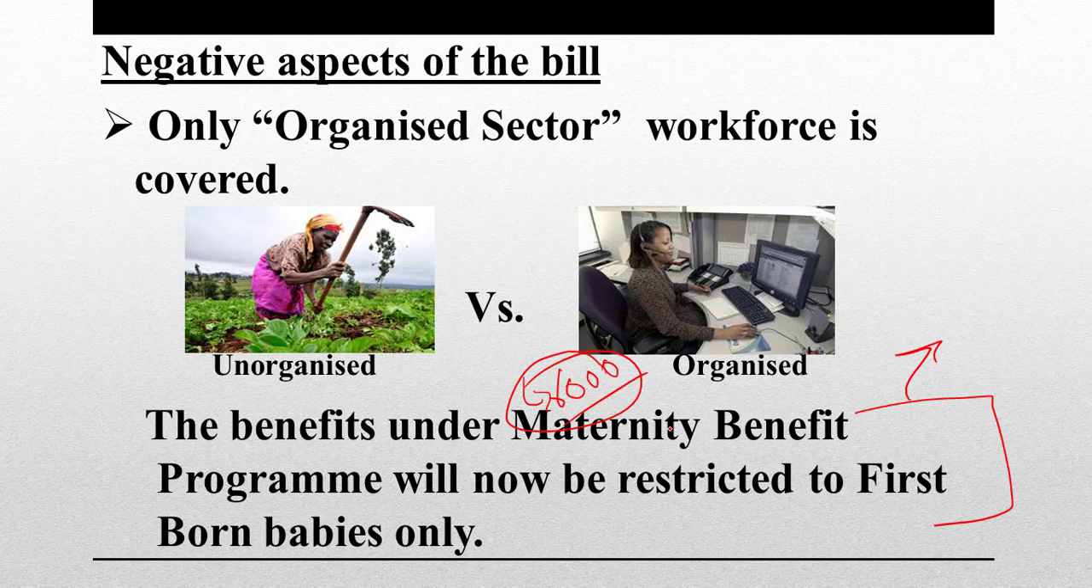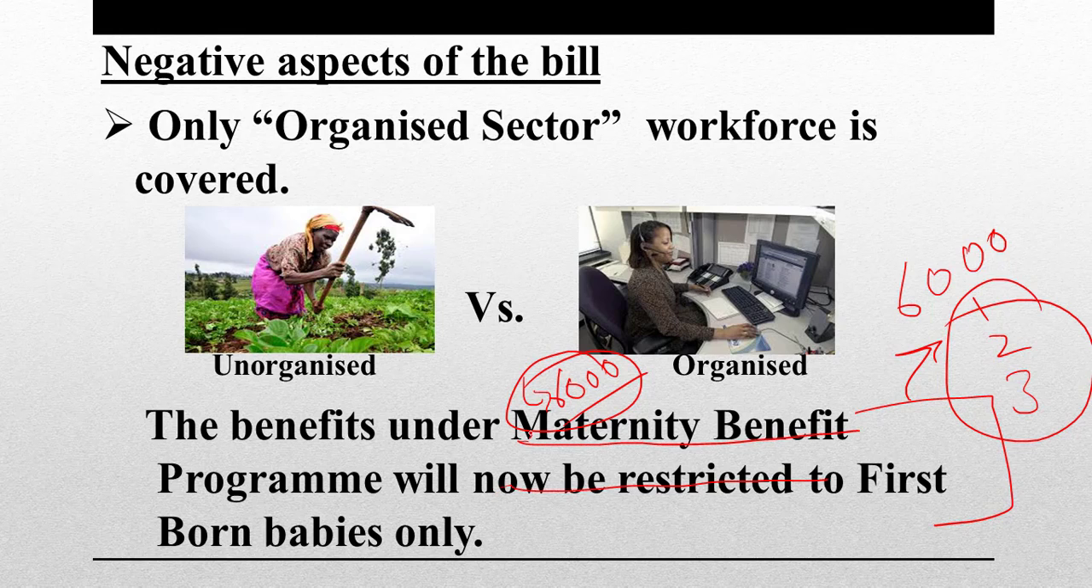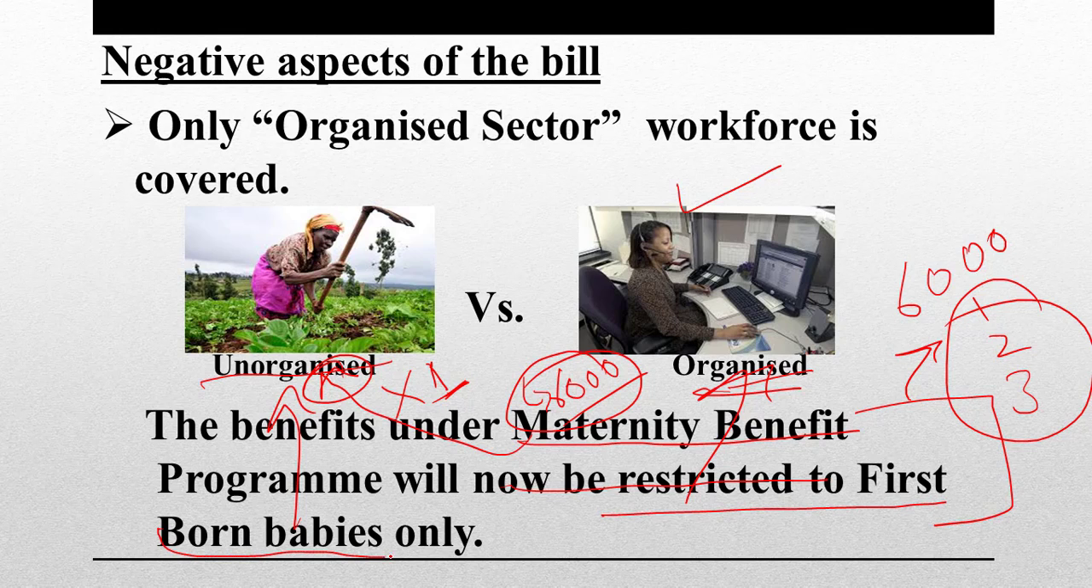Earlier this benefit was not restricted. You could avail it for first child, for second child, for third child. But this benefit is largely availed by unorganized sector women. Now this benefit has been restricted only to one child, whereas this has been extended. So this is an elite biased law wherein the organized sector is covered very well now. It was already covered, by the way, and the unorganized sector has been left to fend for themselves, and the benefits that were already being given have been reduced by this amendment act.